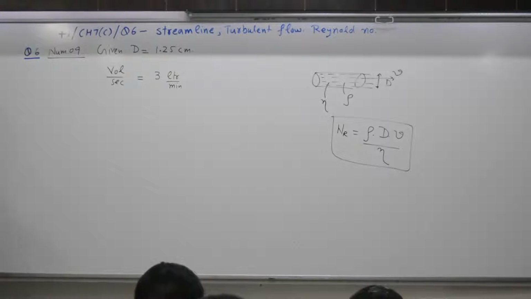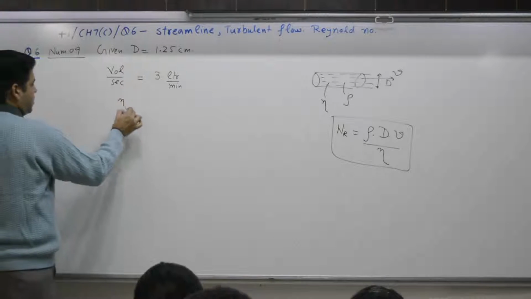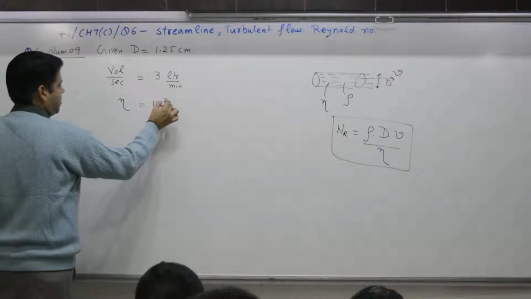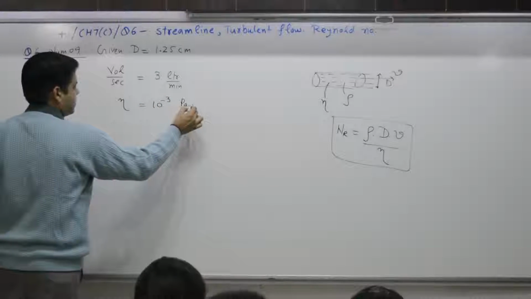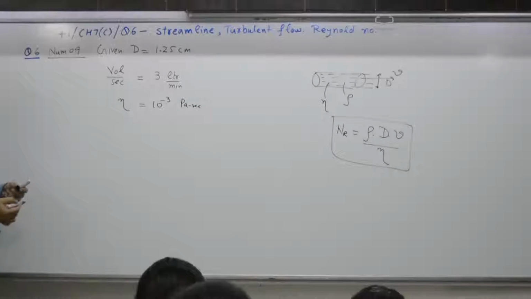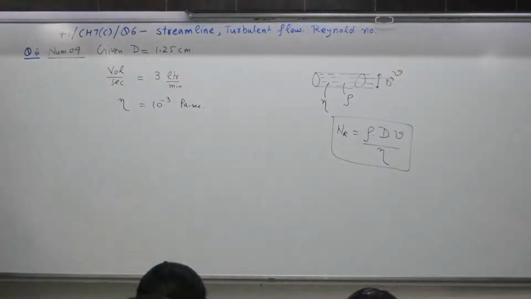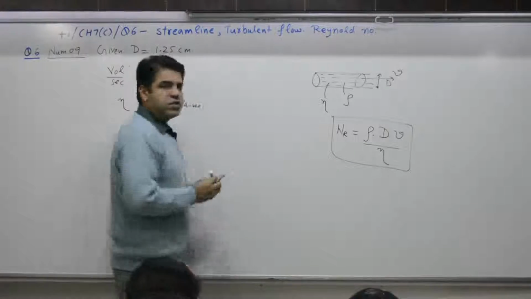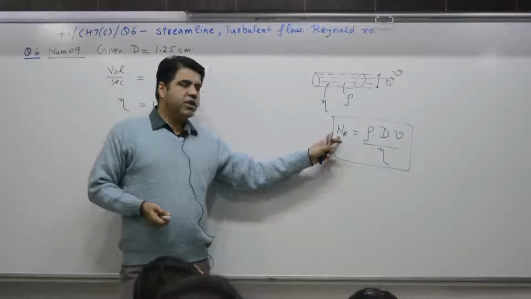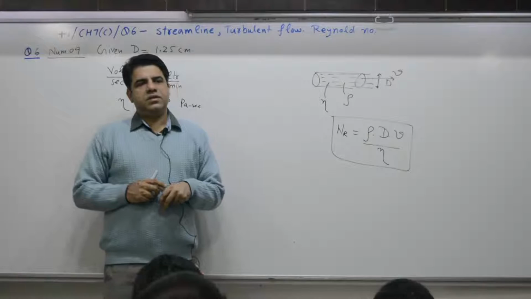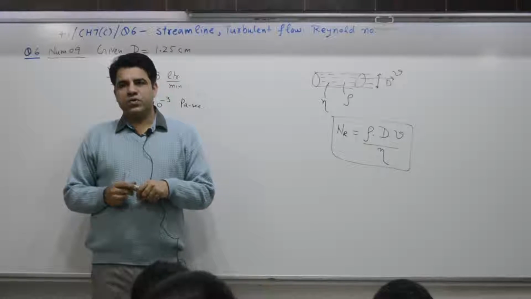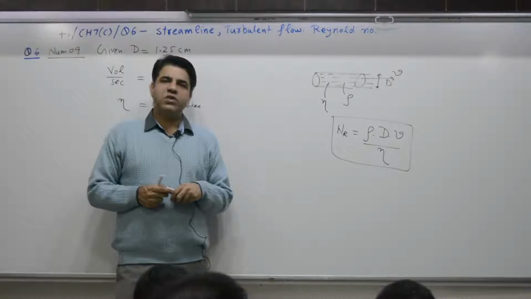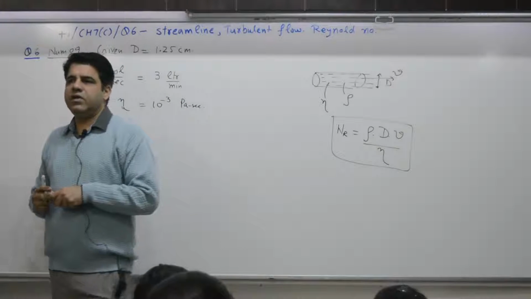Eta, 10 raised to the power minus 3 SI units. Find NR. What is the use of getting a Reynold number? Its value will give you whether the flow is streamline or turbulent.